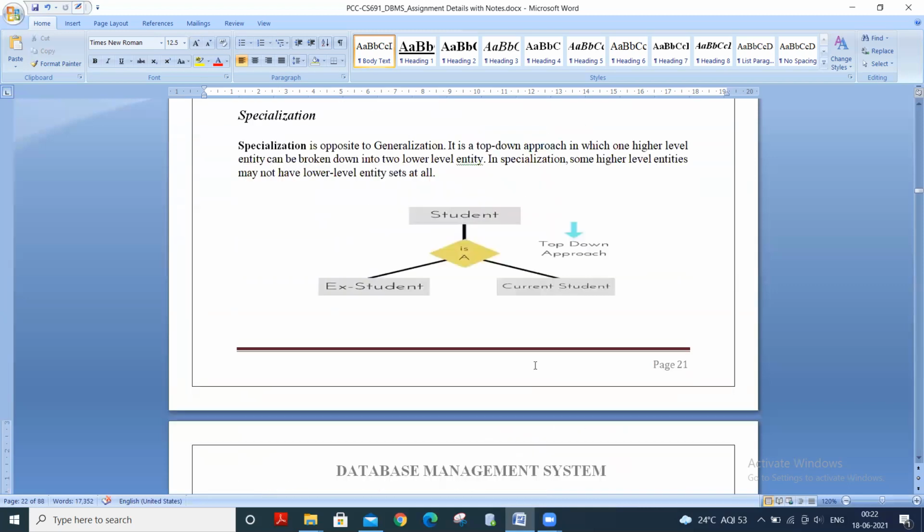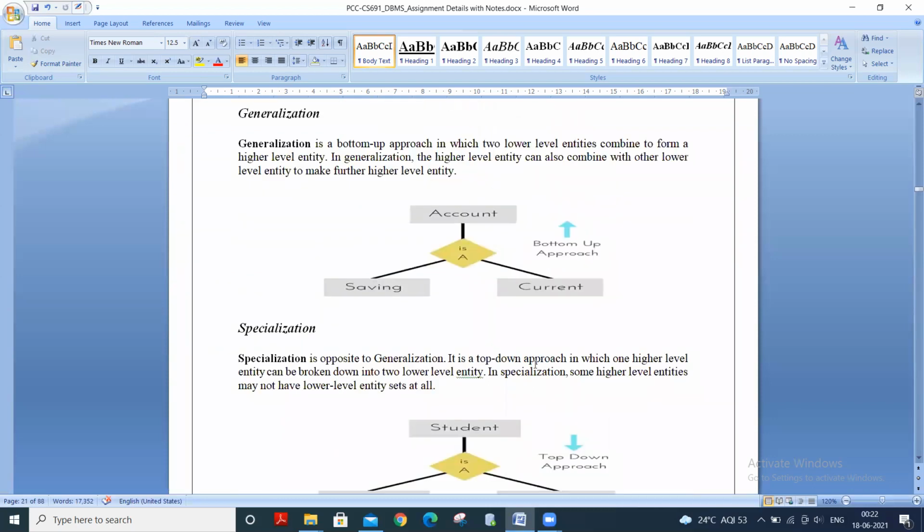But here the main question is generalization versus specialization. So we can tell that the first point is generalization works in a bottom-up approach and specialization works in a top-down approach. The next point can be that in generalization the size of schema gets reduced from bottom to up, from subclass to superclass.